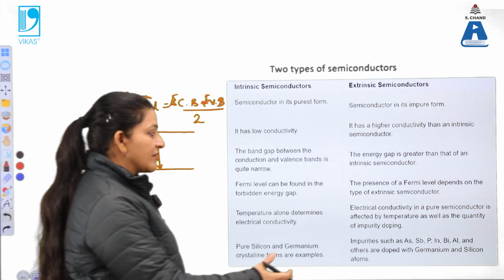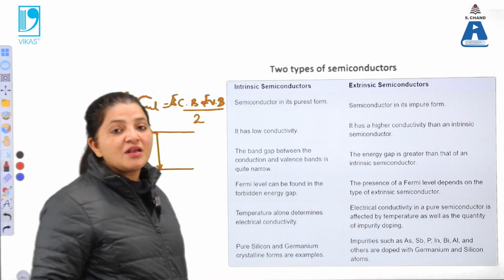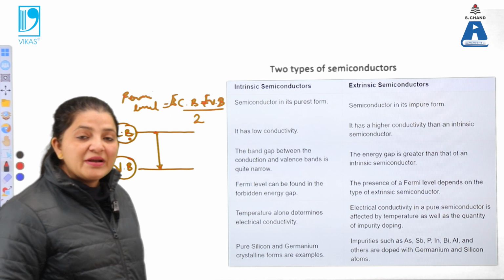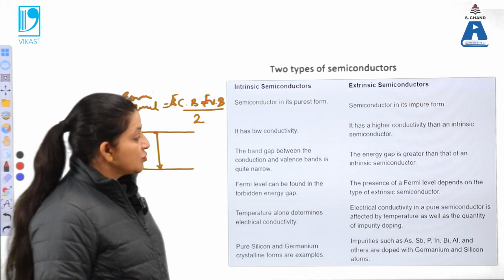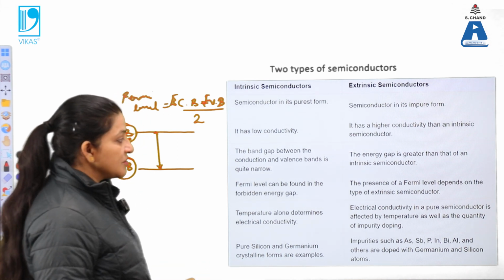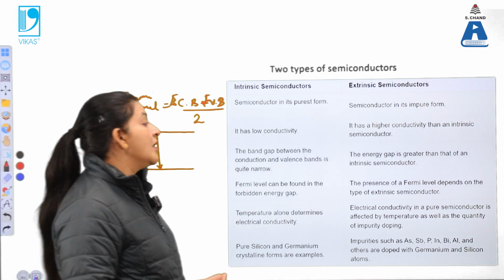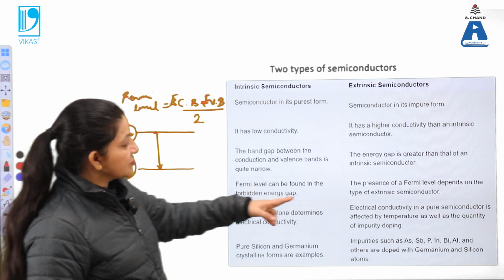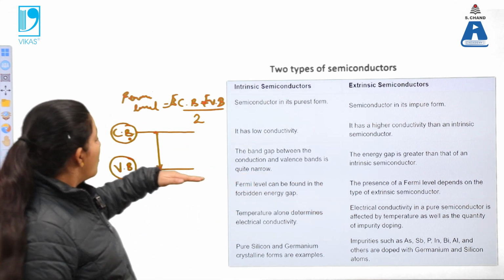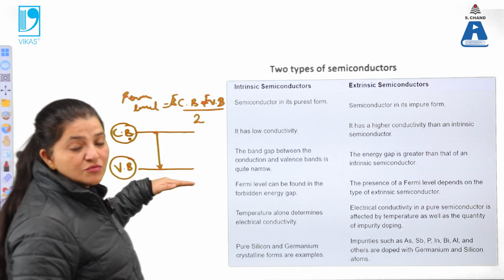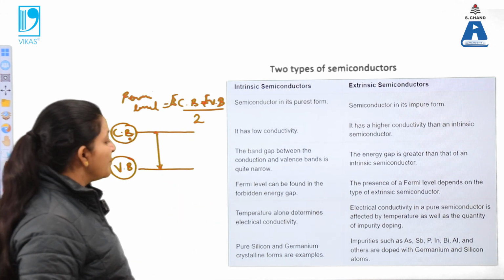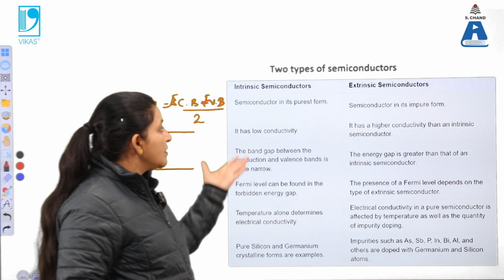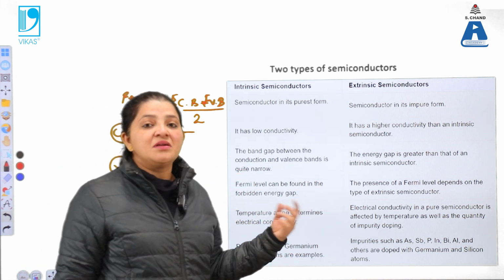While in case of extrinsic semiconductor, depending upon the doping, whether it is p-type or n-type, there is a shifting in the position of the Fermi level. So the Fermi level in case of extrinsic semiconductor can move up or move down, depending upon the doping.